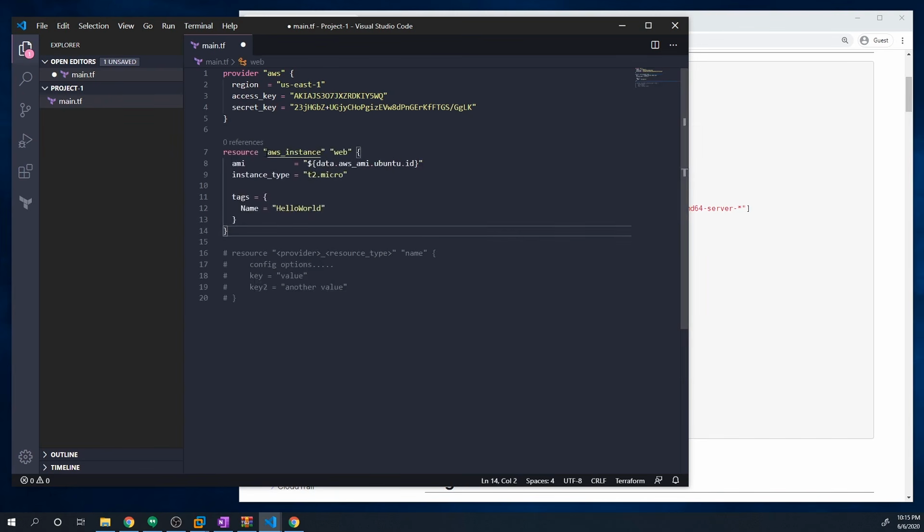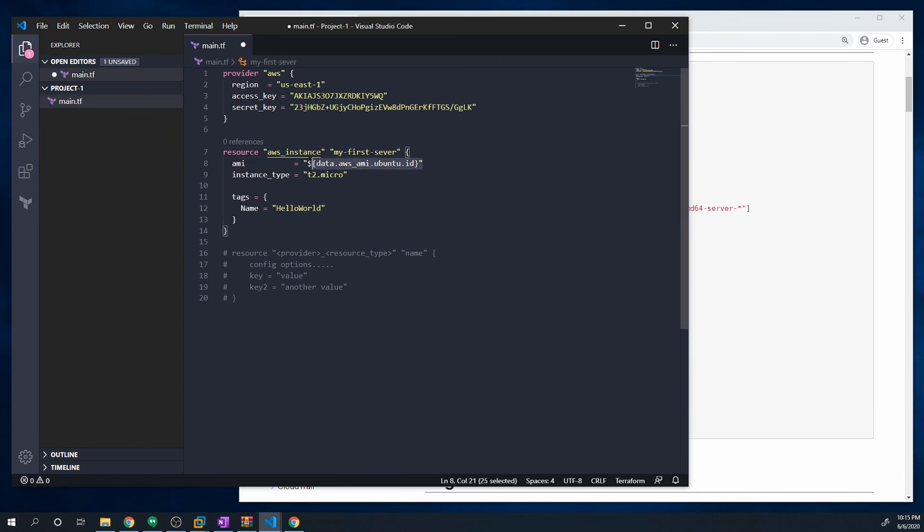And so you'll see that, remember, the syntax is the provider underscore, and then the name of the resource type. So in this case, it's just instance. And then we have to give it a name. This is a name that's not going to be set in AWS. This is a name so that we can reference this resource within Terraform. So this name is just going to be scoped to Terraform. AWS will not be aware of this name. So I'm just going to give this the name of my first server, but you can call it whatever you want.